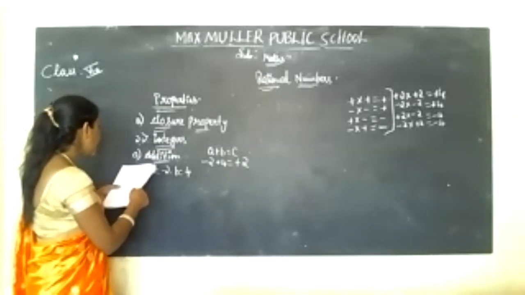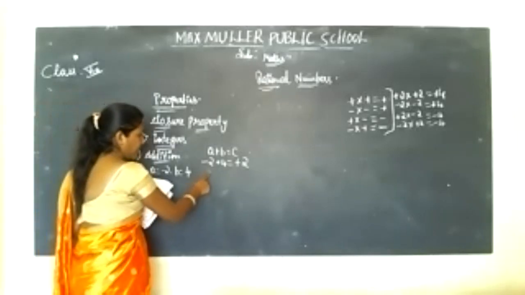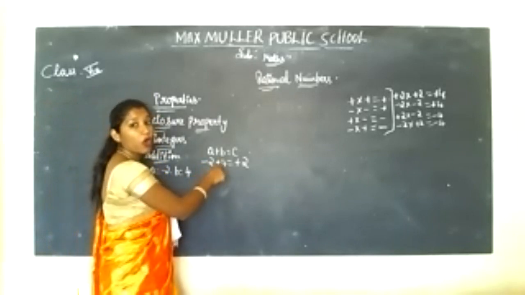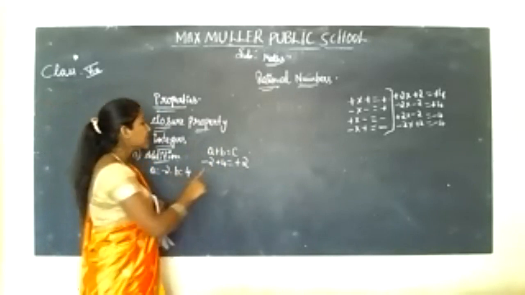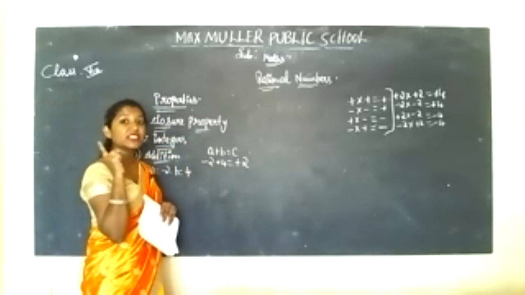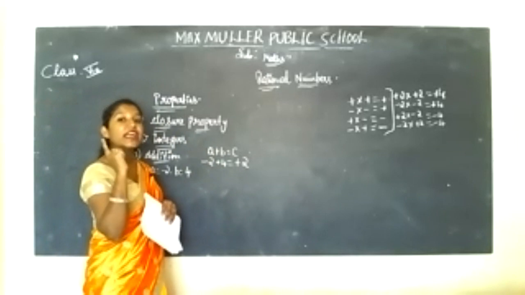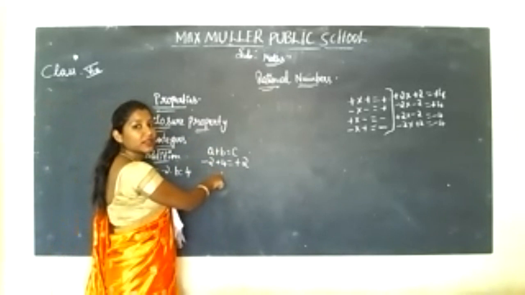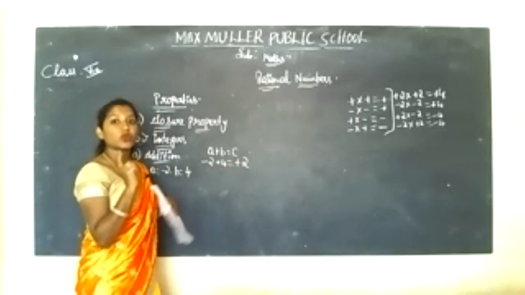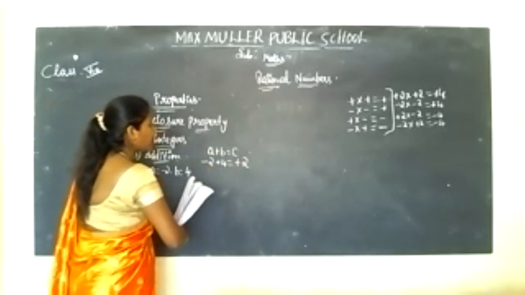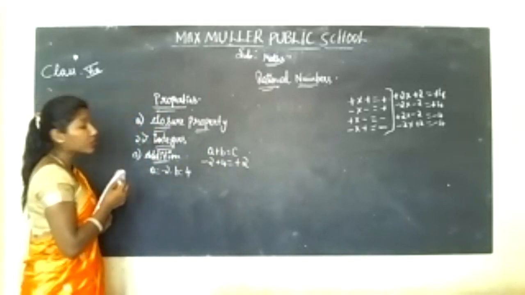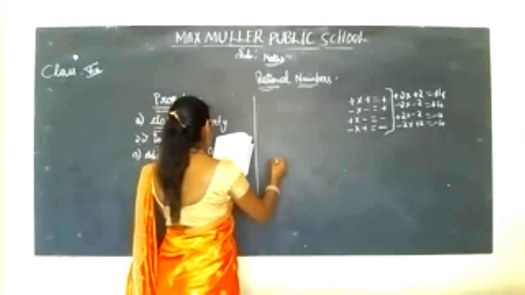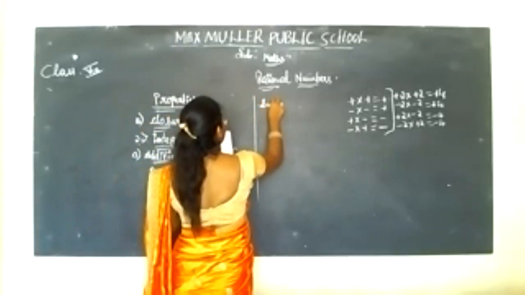Here, it is satisfying. See, -2 and 4, these both are integers, correct? As I told you, integers, I explained first, have both positive and negative values. Your -2 plus 4 is +2. +2 is also an integer. So this holds good for addition. Next, coming to subtraction.